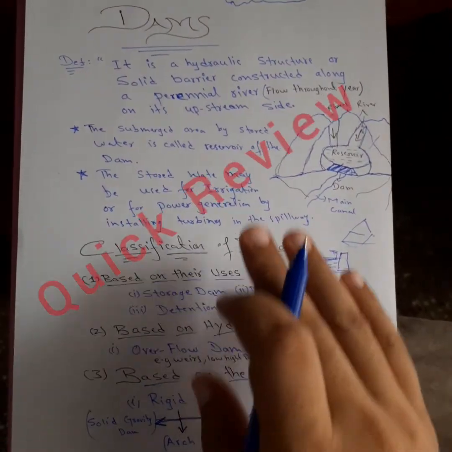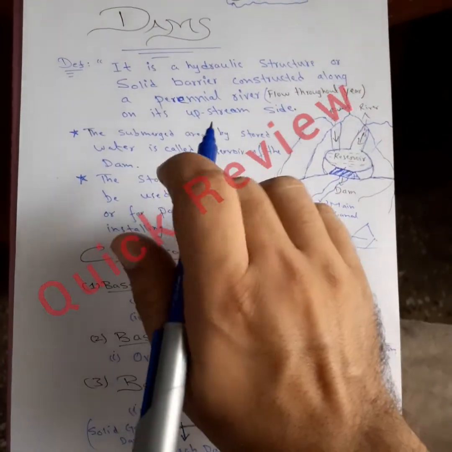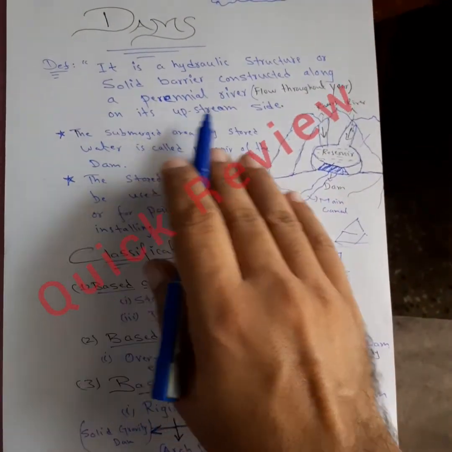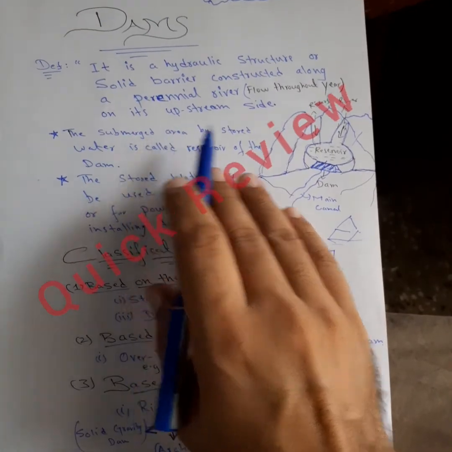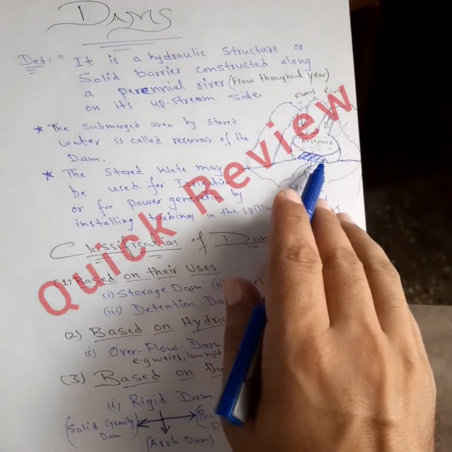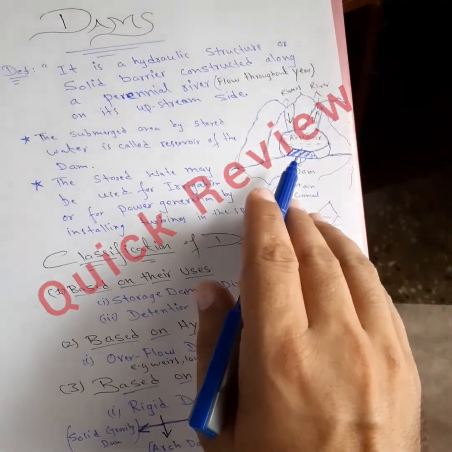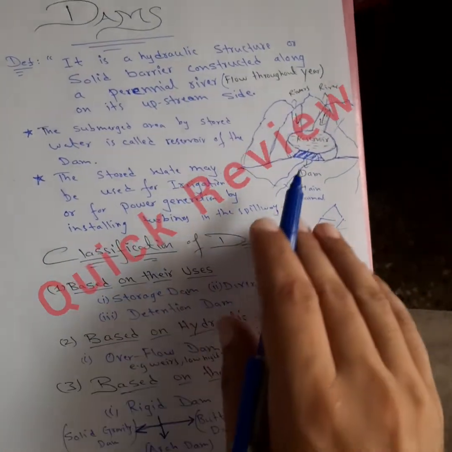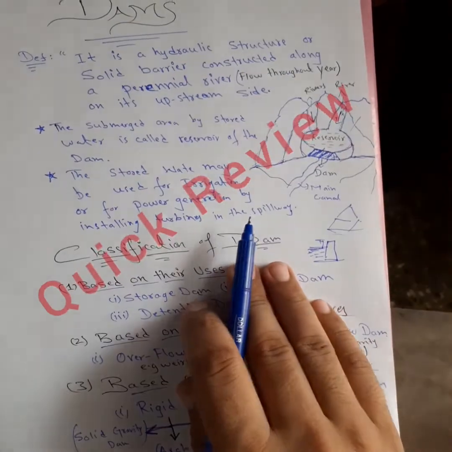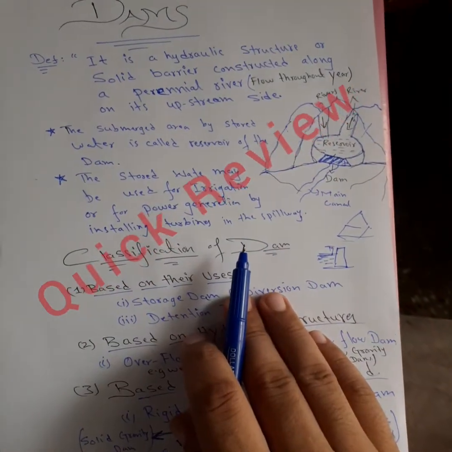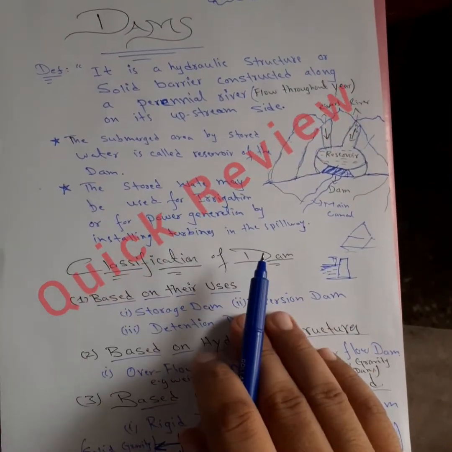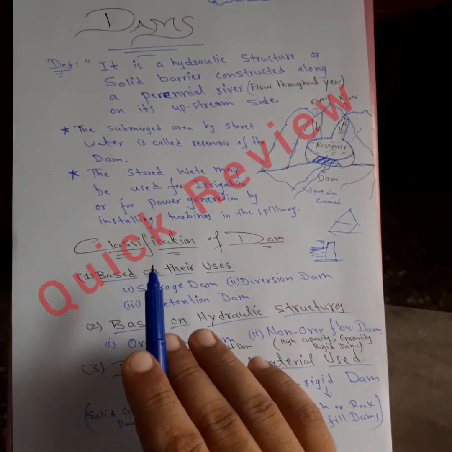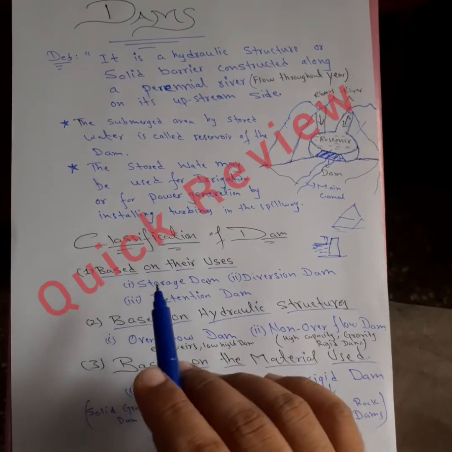So let's take a quick review of dams. A dam is a hydraulic structure which is constructed on a perennial river on its upstream side. These are the dams we constructed along the river, so they can store the water behind the dam. The water stored here may be used for irrigation purposes and also for power generation by installing turbines in the spillway. And the next topic is the classification of dams.